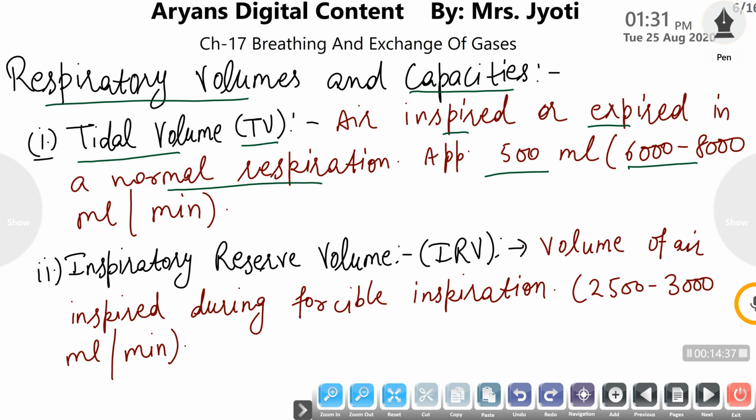Then inspiratory reserve volume, also abbreviated as IRV. It is the total volume of air which can be inspired during forcible inspiration, means the maximum air which can be inspired beyond a normal inspiration. This volume is termed inspiratory reserve volume, and it comes to about 2500 to 3000 ml.